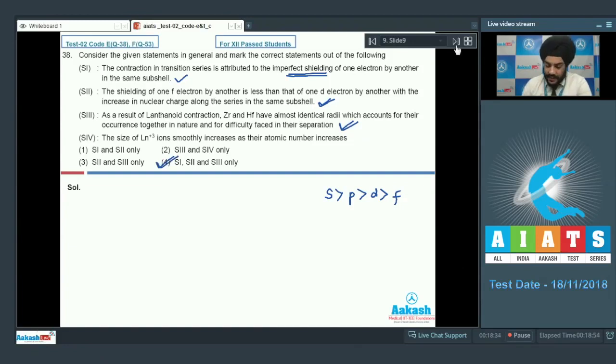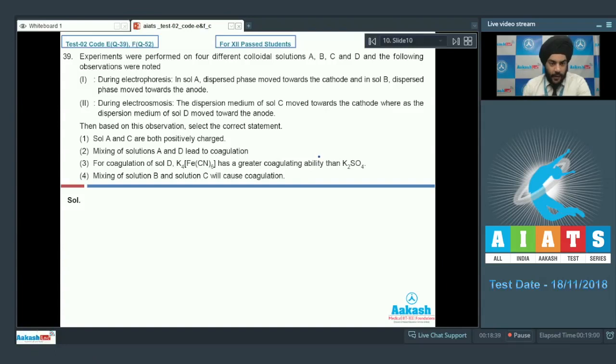Let us look at question number 39 now. Experiments were performed on 4 different colloidal solutions A, B, C and D, and the following observations were noted. So first experiment was electrophoresis. In Sol A, dispersed phase moved towards the cathode, and in Sol B, the dispersed phase moved towards the anode. So in Sol A, since the Sol particles move towards the cathode, the Sol particles must be positively charged. While in Sol B, the dispersed phase moved towards the anode, which means that the Sol particles must be negatively charged.